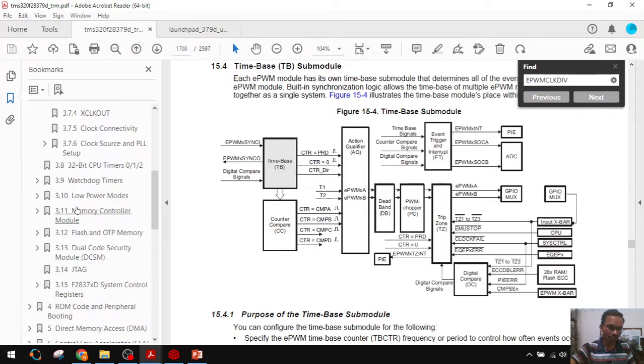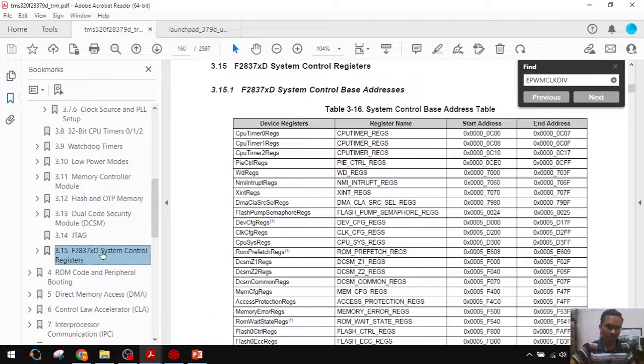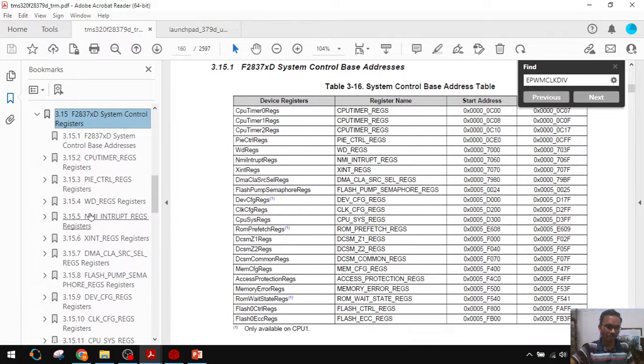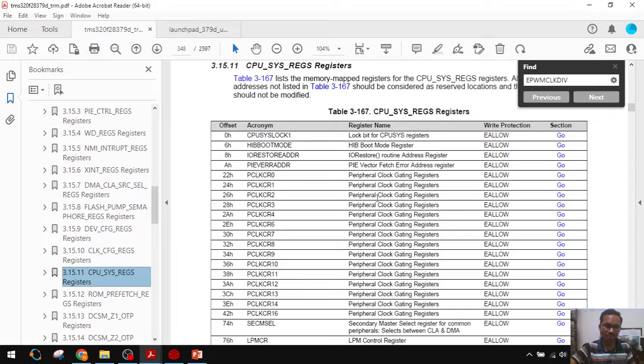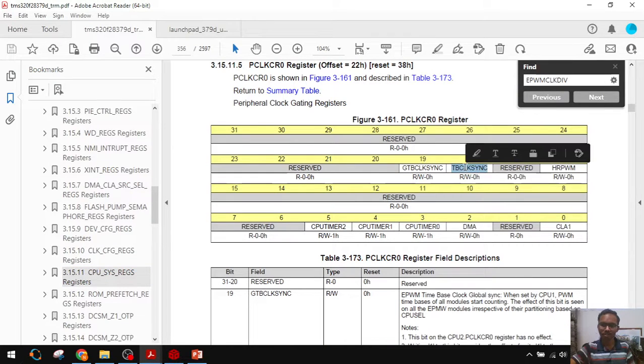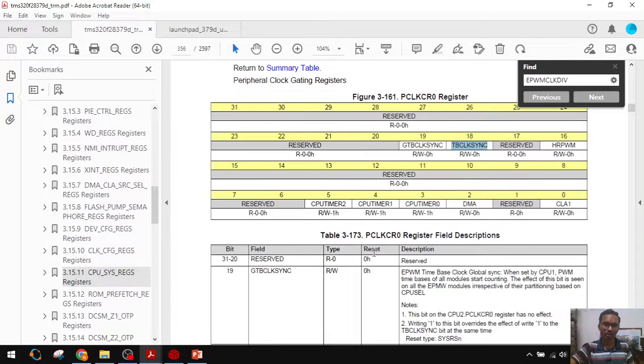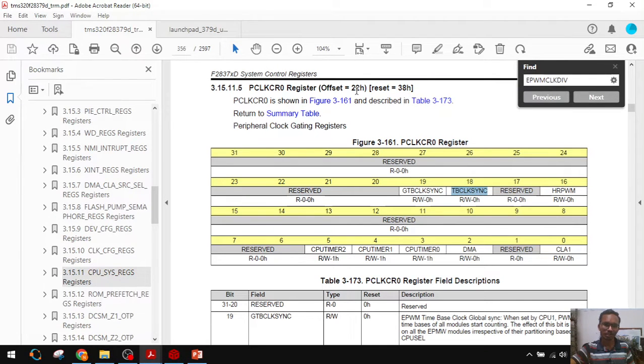Let's go to that register. In the clocking chapter, system control registers are there, expand it. Here CPU system clock registers are there. Go to the peripheral clock register 0. Here you can find the time base clock sync bit. To stop the time base counter, we have to put 0. To start the time base counter, we have to put 1. What is the base address? The offset is 22.